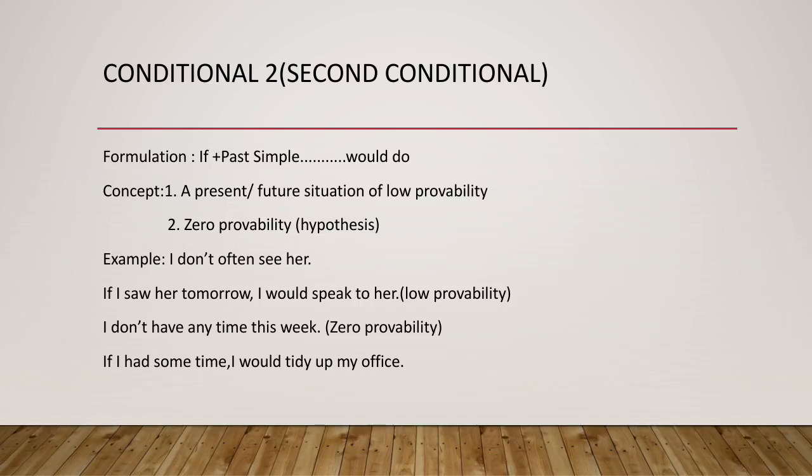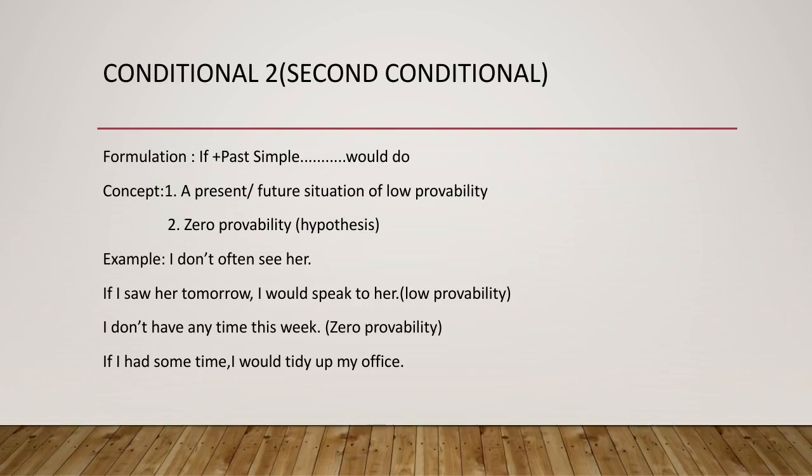Another situation regarding zero probability, or concept number 2, that is I don't have any time this week. And in this situation I will give you an example, that is if I had some time I would tidy up my office. That means I don't have time this week. If I had time, then I would tidy up my office.